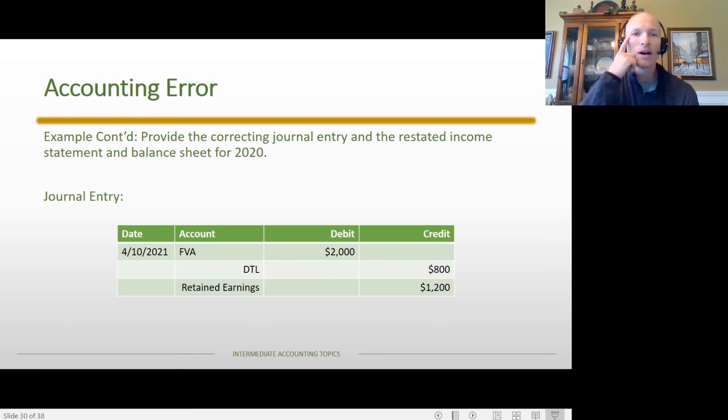All right, so again, the journal entry, just filling in the information that we have: the $2,000 debit to our fair value adjustment account, and the $800 credit to the DTL, and the $1,200 credit to the retained earnings. Notice that the date is the date that we find the error and correct it. And so I will say sometimes errors can be quite difficult to understand their full effect, and so sometimes companies might take months to figure out how an error has affected their financial statements and the entry that they need to do. So this can be a long, drawn-out process at times.